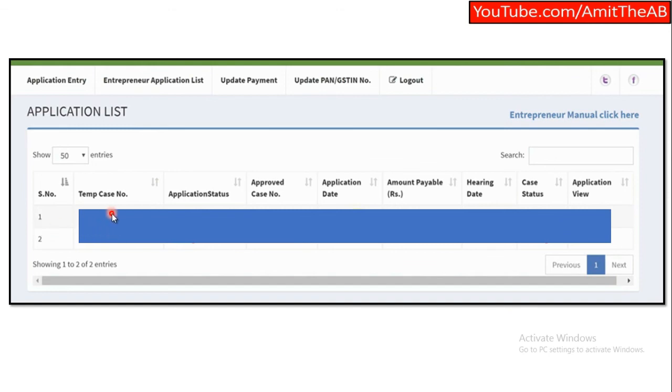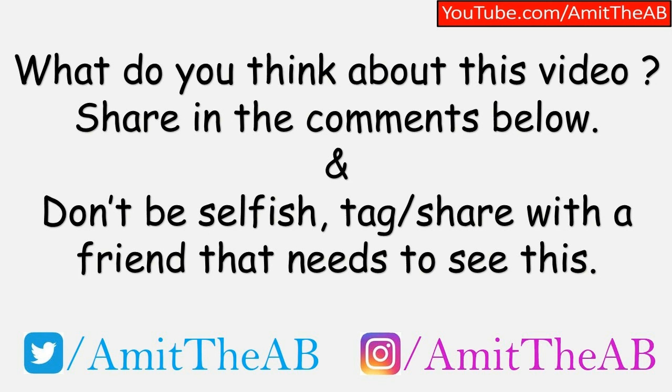Temporary case number, application status, so what the current status is, pending or under review and so forth. Approved case number: once this temporary one is approved, it would come under approved case number. The date of the application, amount that is payable or outstanding, hearing date, and the case status, whether it is pending or what. And the application view, of course, you can view the whole application at any moment of time. So that was the whole process of MSME Samadhaan.